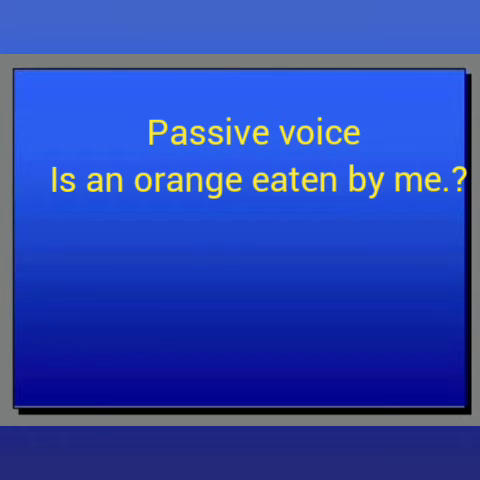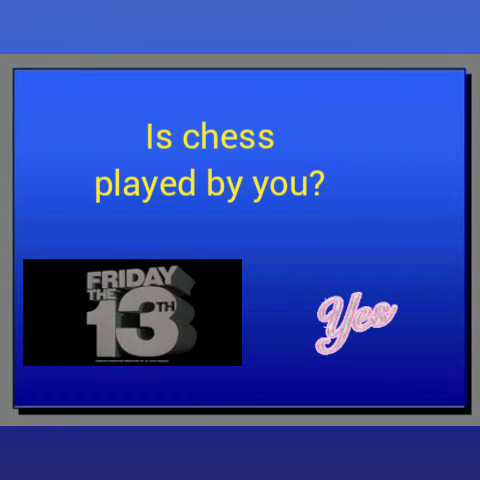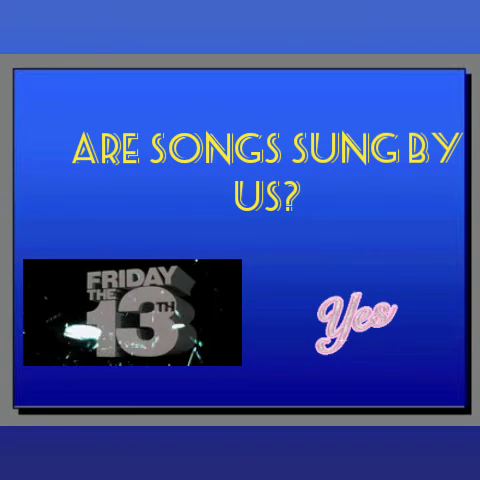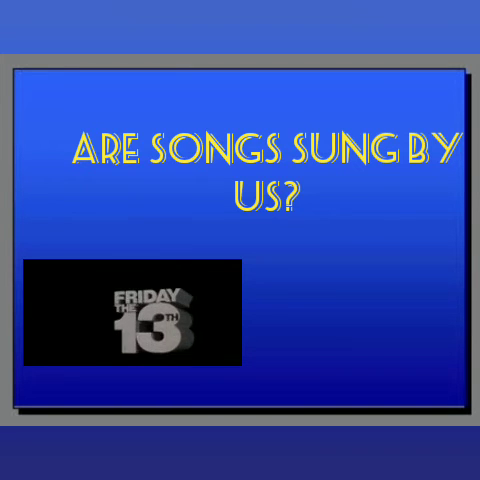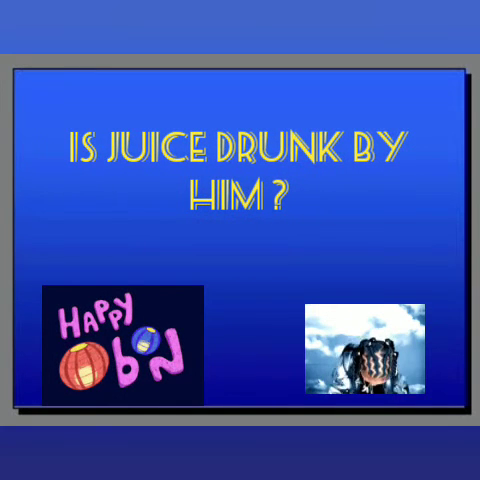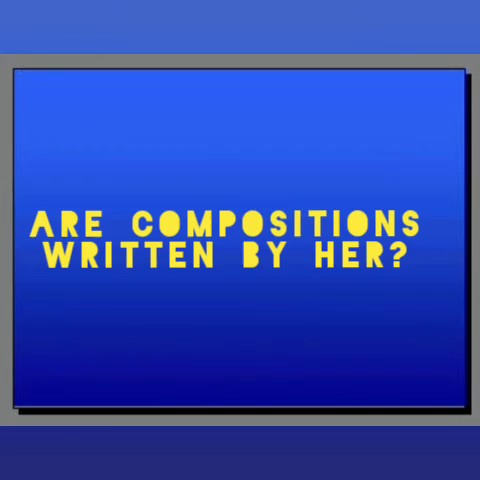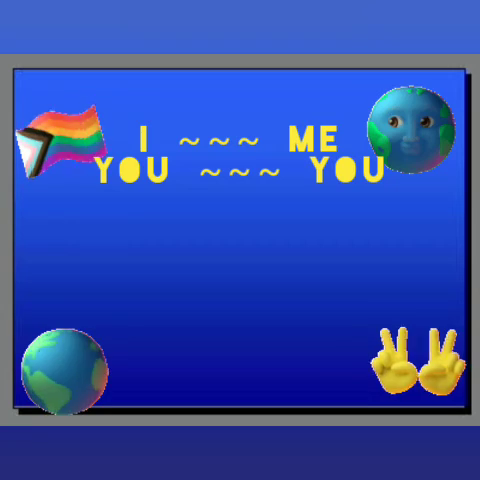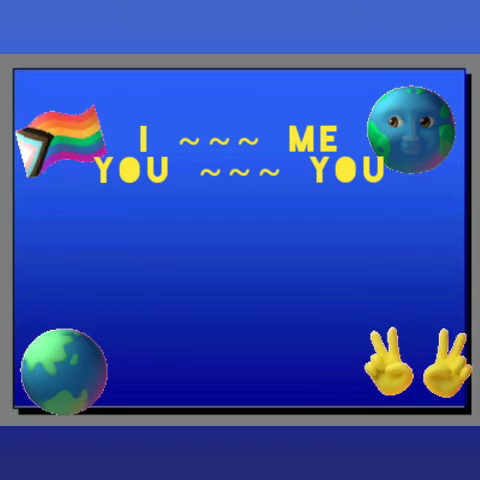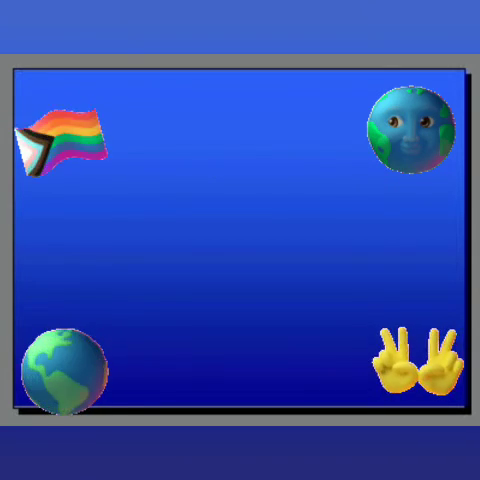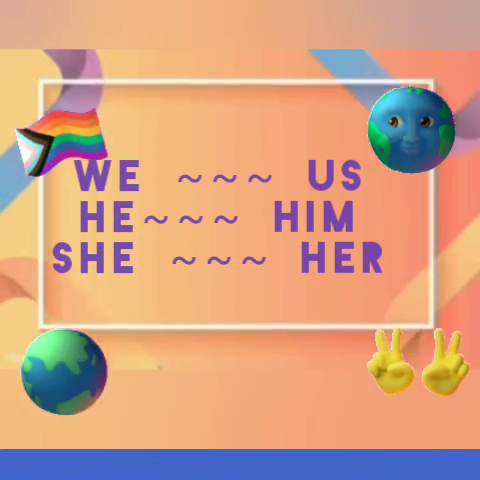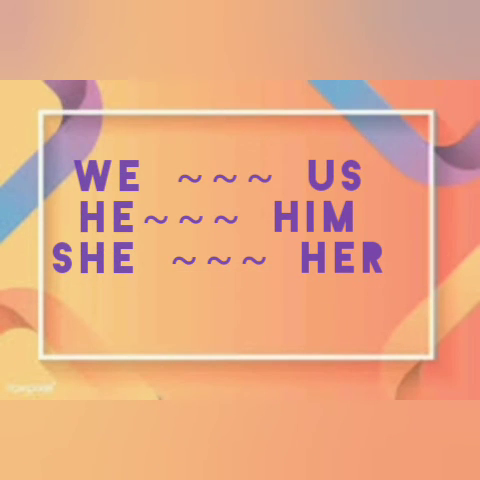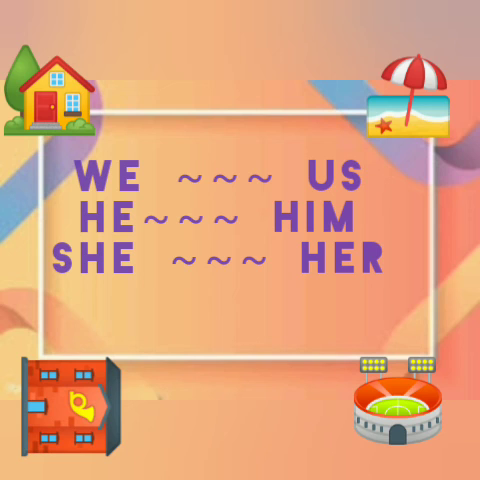Passive voice question sentences. Is an orange eaten by me? Is chess played by you? Are songs sung by us? Is juice drunk by him? Are compositions written by her? In all these sentences, make note: I becomes me, you remains the same as you, we becomes us, he becomes him, she becomes her.